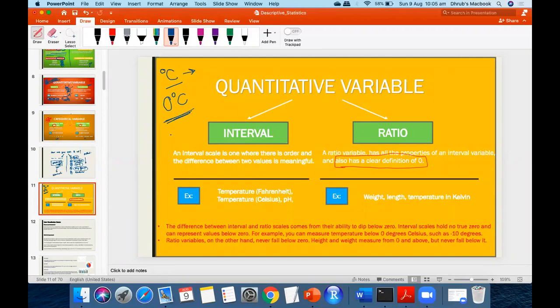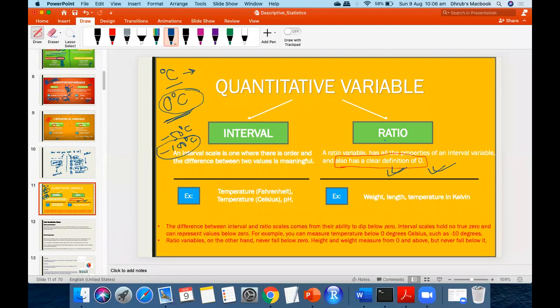But we also have minus 50 degrees Celsius, minus 100 degrees Celsius, right? We have these values. That means interval can go less than 0 also. But ratio cannot go less than 0. That means here there is no clear definition of 0, and here there is a clear definition of 0. Clear definition means whenever any ratio quantity is 0, there is no value present at that point, the absence of that particular variable.